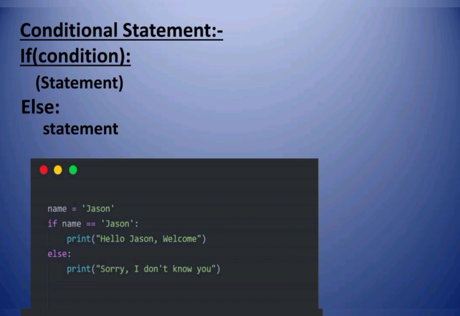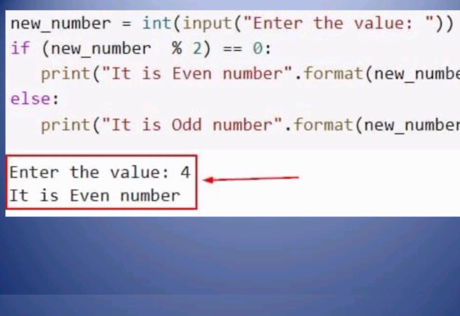Another example of a conditional statement, write a program to enter a number and prove whether it is an even or odd number. Let's see the slide. If a mod of 2 equal to 0, then the statement it is an even number, else it is an odd number. Example, enter a number 4, then run, and output it is an even number.